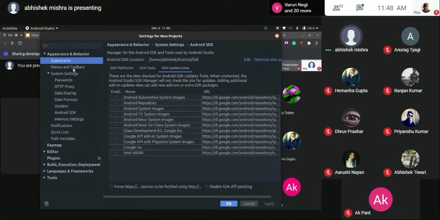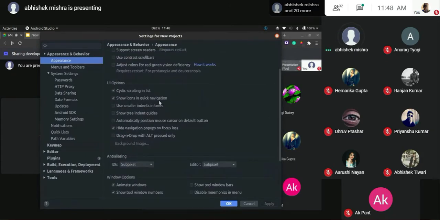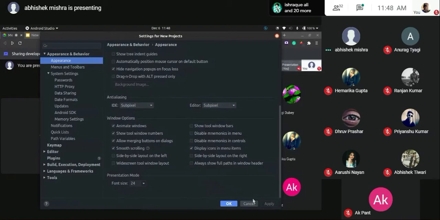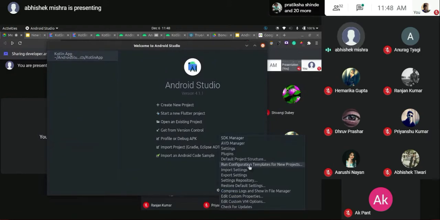And these are the basic things. If you want to change the theme and all, you have this appearance section and the text, etc. Now themes and all are customization. It depends on you how you want to go about it. So I'll cancel this one and head up to the next configure part. Still, I'm not creating any new project. You can create a new project after setting up the SDK, otherwise it will be a bit of a lengthy process.